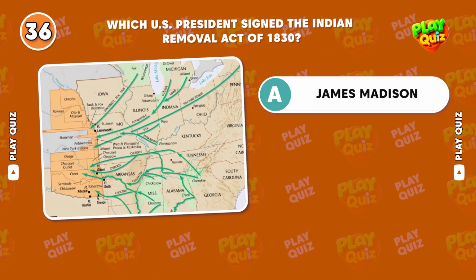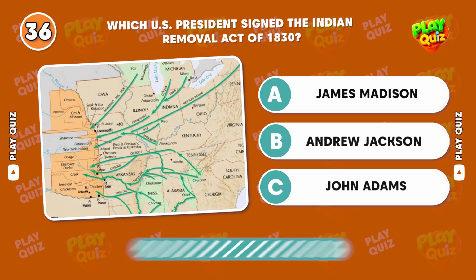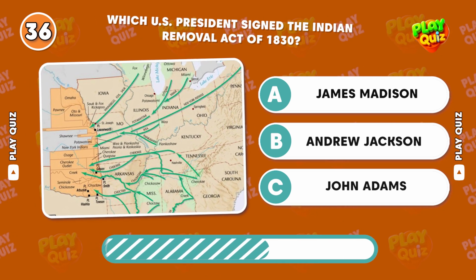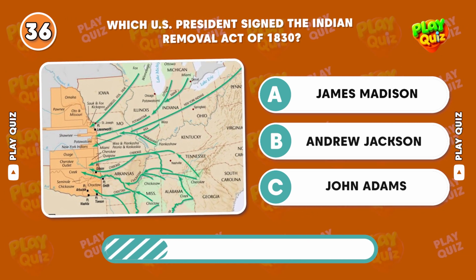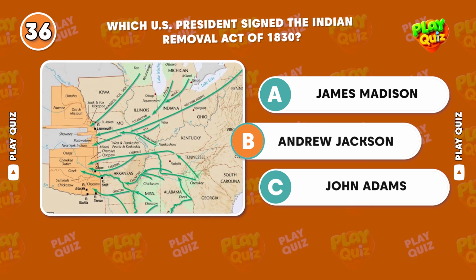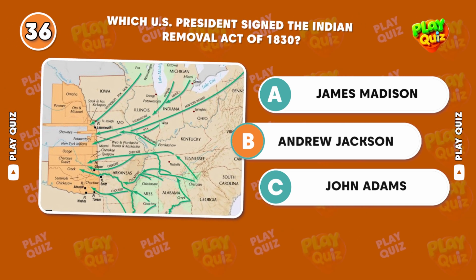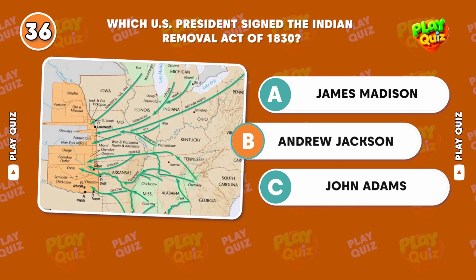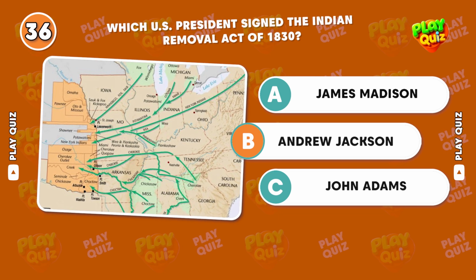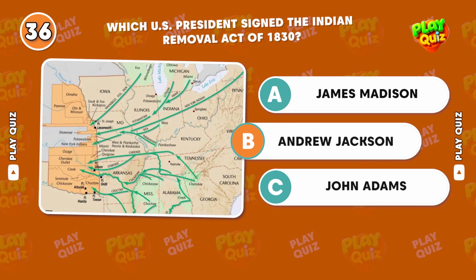Which U.S. president signed the Indian Removal Act of 1830? Correct answer, Andrew Jackson. Jackson's Indian Removal Act forced Native American tribes from their lands, leading to the tragic Trail of Tears.